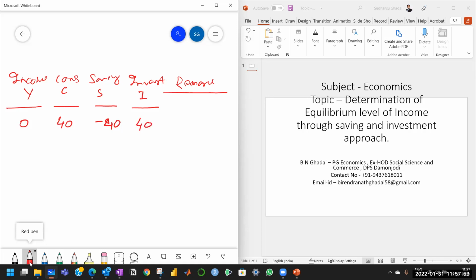Now remark: at this level of income, how much is saving? Saving is minus 40. What is investment? Investment is 40. Then what is the remark? The saving is less than investment. So no equilibrium. Now we go to the income level of 100. Consumption increases at the rate of 80%. Let us say the MPC is 0.8. So the consumption increased by 80 rupees, so it becomes 120. So the saving is minus 20. Investment is the same 40, and again the saving is less than investment.